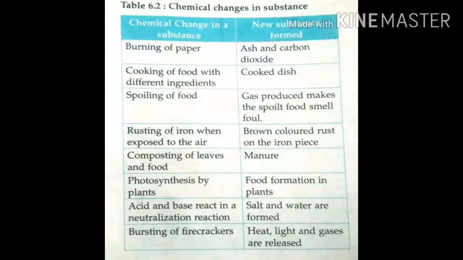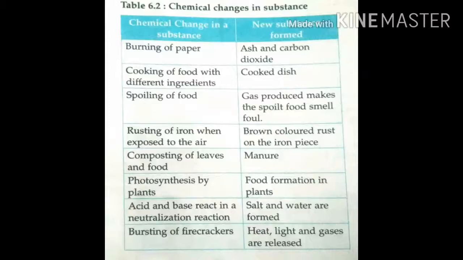We cannot get back the carbon dioxide, water, sunlight and chlorophyll from the glucose, so it's called a chemical change. Next one, acid and base react in a neutralization reaction. When acid and base react, they produce salt and water. We cannot get back the acid and base from the salt and water, so it's a new substance. Both properties are different, so this is a chemical change.